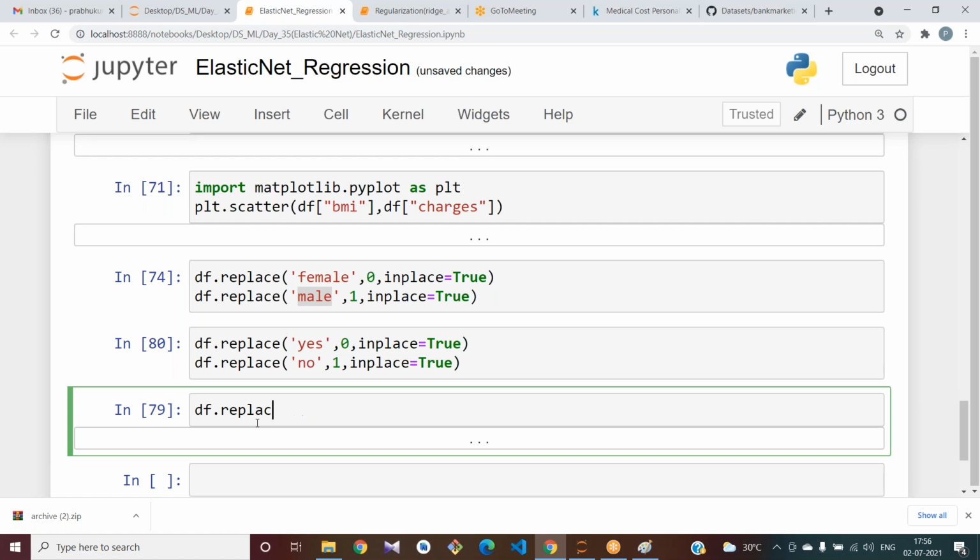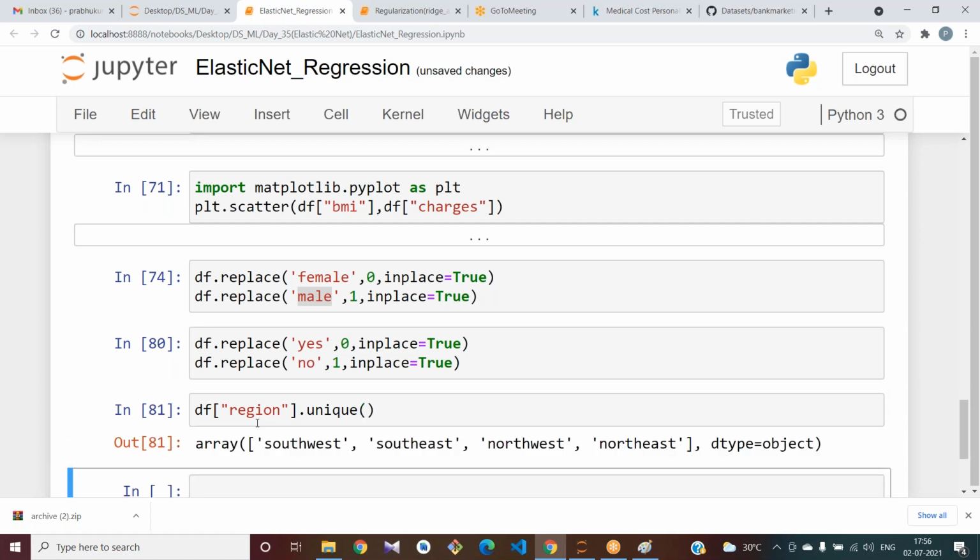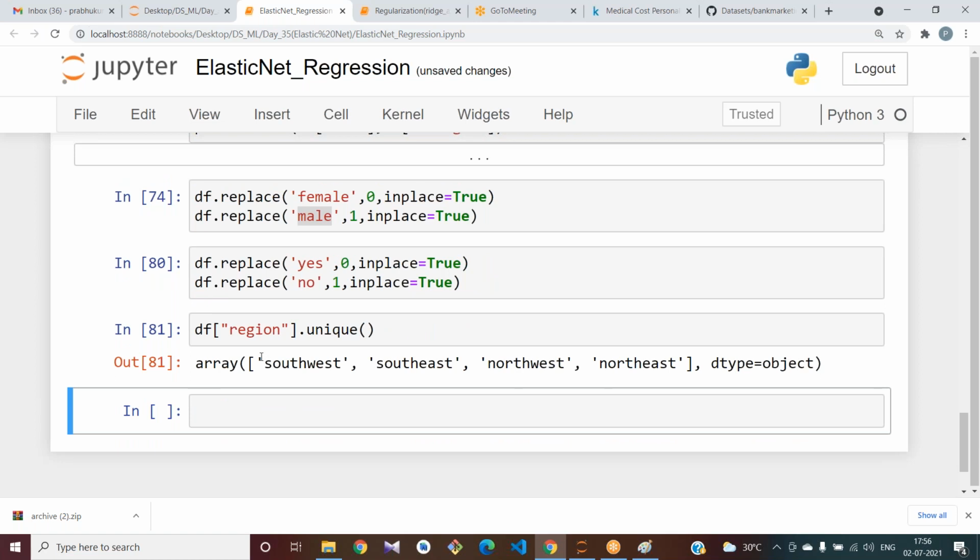How many values do we have in that particular column, region? df['region'].unique(). Yes, you can apply label encoding. See, we have southwest, southeast, northwest, and northeast. We should replace all these values here.